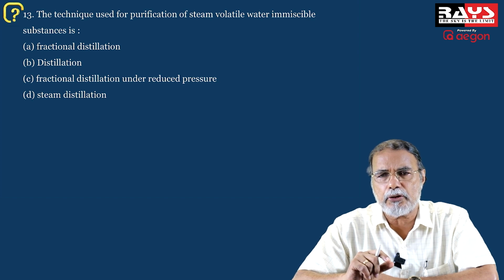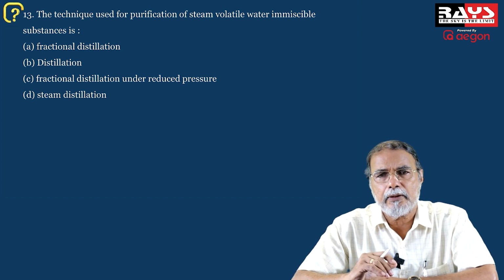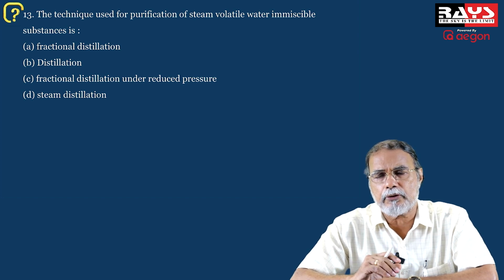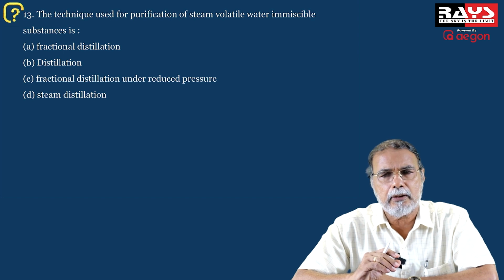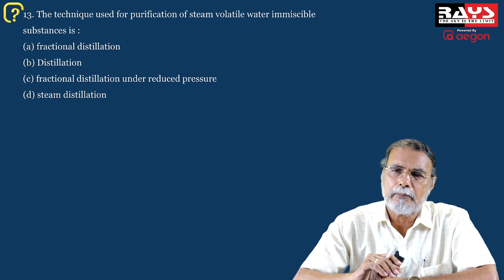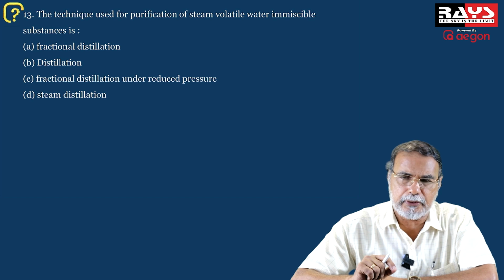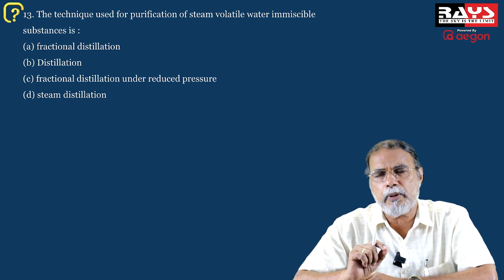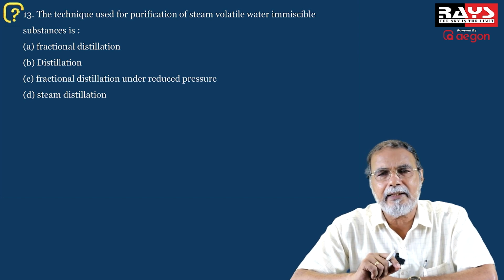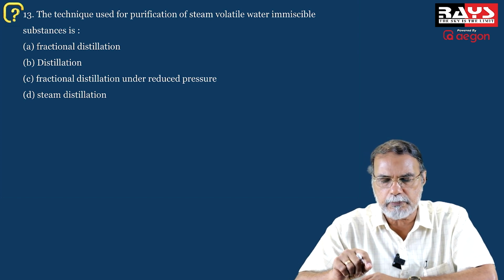So for example, distillation of an essential oil from the leaves of a plant, or the separation of sandalwood oil from the bark of sandalwood, or even the separation of orthonitrophenol from a mixture of orthonitrophenol and paranitrophenol. Now these are possible by a method what you call steam distillation, where the component to be purified or separated is insoluble in water and is steam volatile. So the question is based on that.